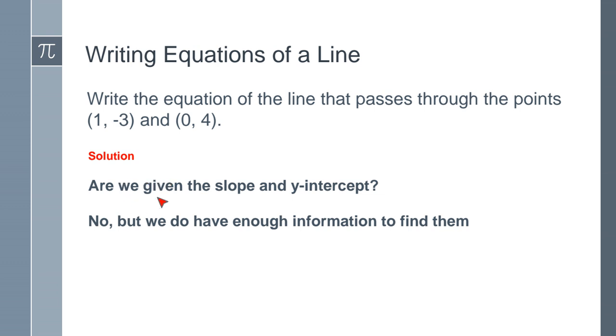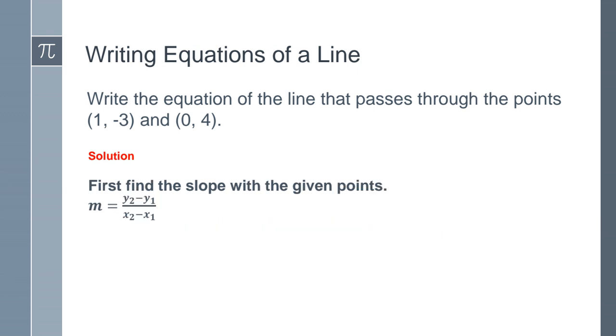Okay, let me continue here. This is how to find my slope. My slope is y sub 2 minus y sub 1 divided by x sub 2 minus x sub 1. My first point is going to be my point 1, and the second point is going to be my point 2. It doesn't matter which point you call point 1 or point 2. But I tell my students that the first point, we'll just call point 1, and the second point, we're going to call point 2. So since this is point 1, this will be x sub 1 and y sub 1. This is point 2, the (0, 4). We're going to call the 0 x2 and my 4 y2.